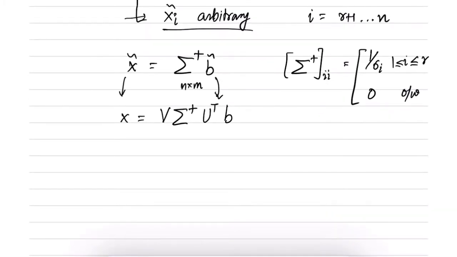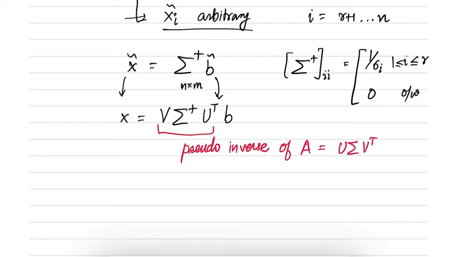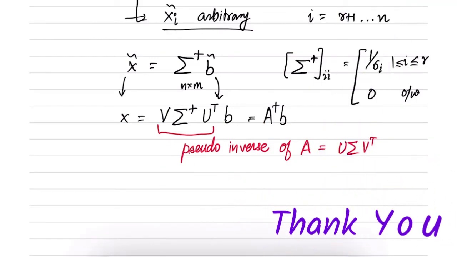By the way, this thing is called the pseudo inverse of A. So if A is U sigma V transpose, its pseudo inverse is V sigma plus U transpose. The pseudo inverse of A times B is denoted as A plus times B. So this is a solution of the least squares problem. In case A transpose A is not invertible, you can also find it like this.